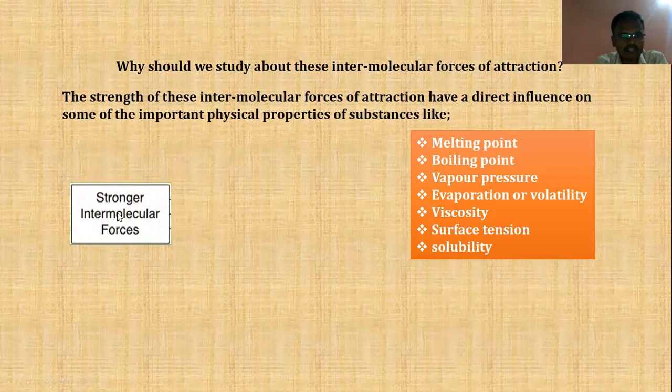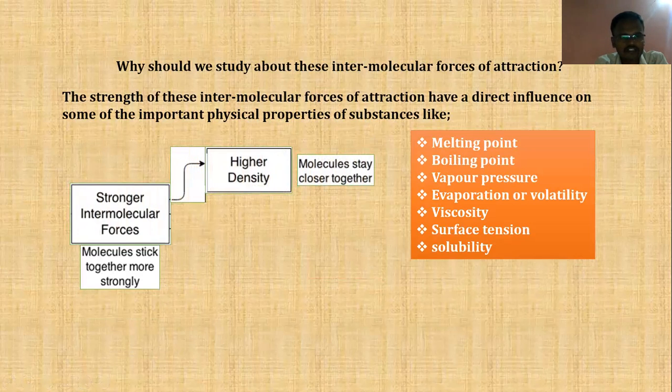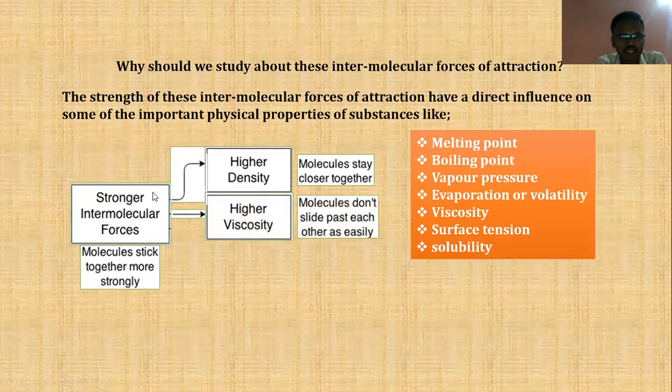If there are stronger intermolecular forces of attraction present between the molecules of a substance, then molecules stick together more strongly. For example, if there are stronger intermolecular forces of attraction, then that substance is going to have higher density and molecules will stay very close to one another. Similarly, the substance is going to have higher viscosity and the molecules will not slide past each other very easily.